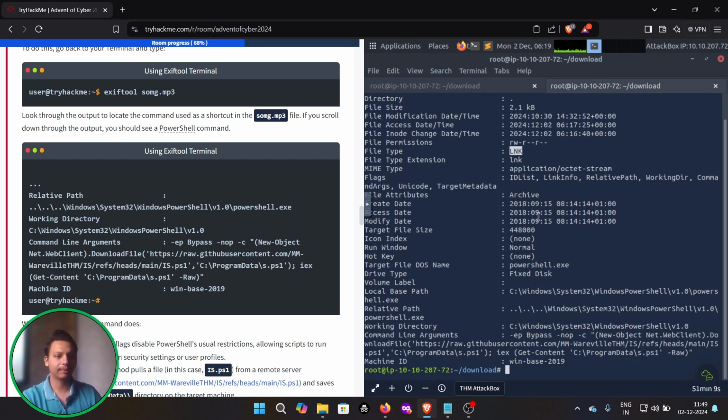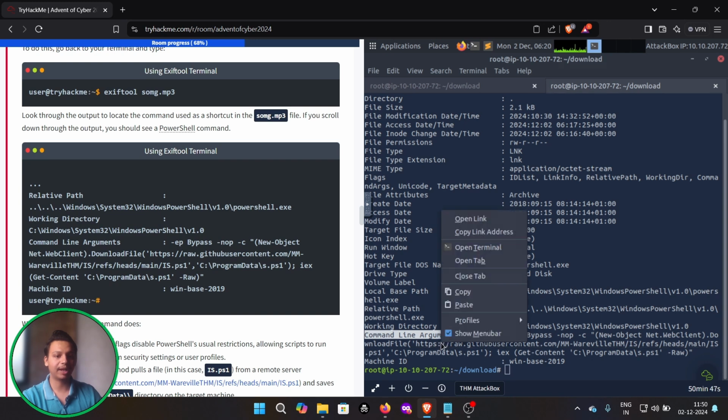It is running some archive and local base path, C:\Windows\System32\WindowsPowerShell, and it is running some kind of script. We can see the directory and the command line arguments of PowerShell: -ep bypass -nop -c New-Object Net.WebClient DownloadFile. This is the file that this particular script is going to download.